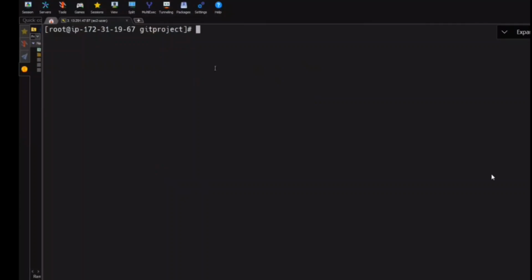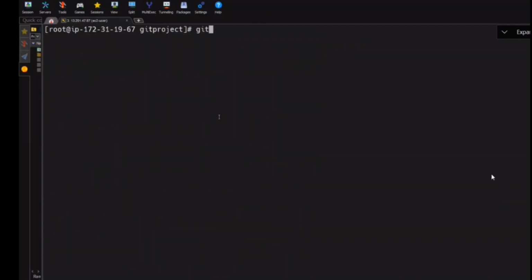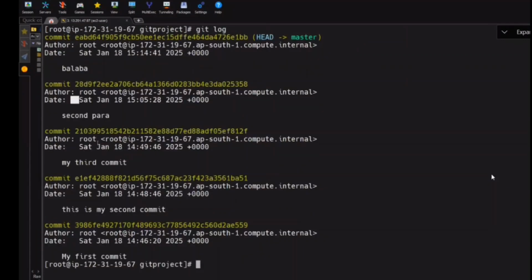So to add the particular name, we have another new command, git config user.name, which user? Give the name. Enter. And the same, git config user.email. These two things we need to do, just to give some email. Enter. Now, let's see the log, git log. Okay, now, git log, what is there? If I do git log, still everyone, previous one was root.